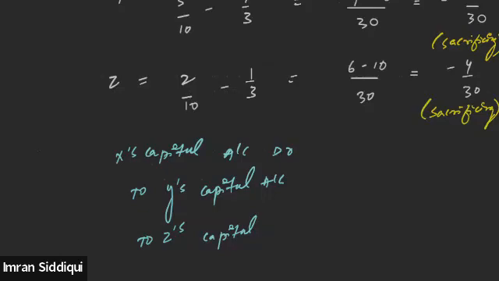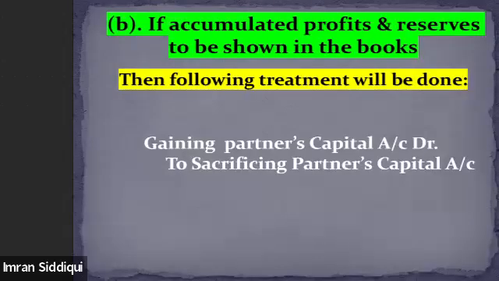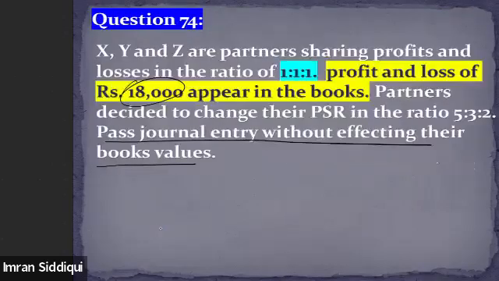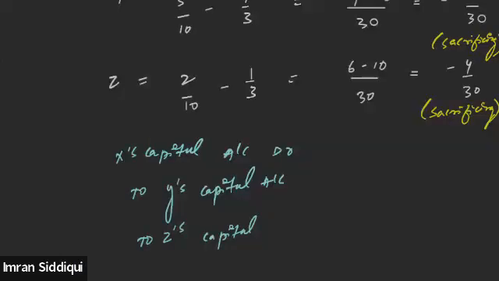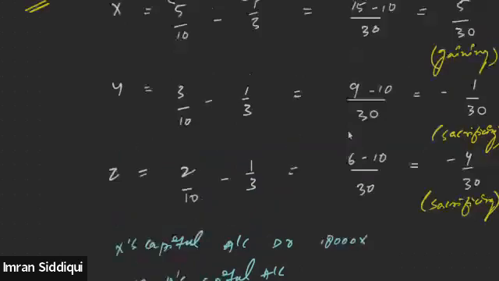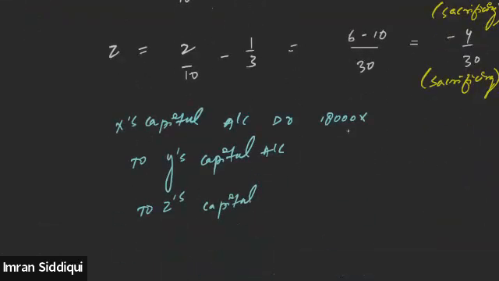Now the question is, sir, how much profit needs to be divided? The profit that is required to be divided among the partners is 18,000. X will be getting 18,000 into his gaining share, 5 by 30.